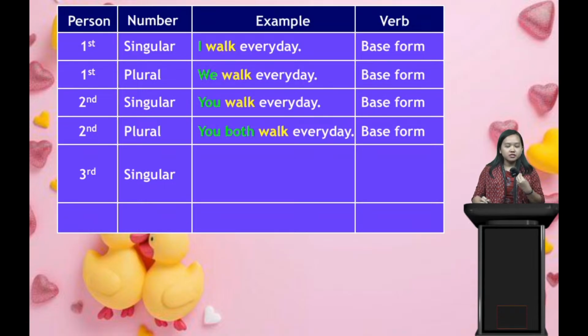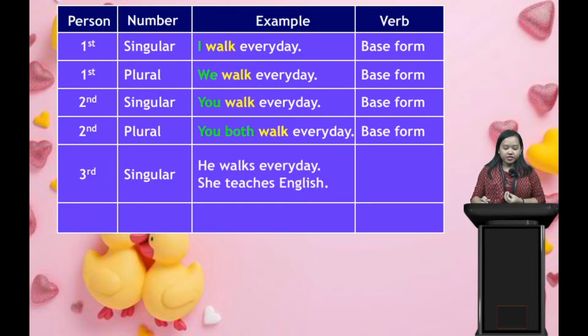Examples are "He walks every day" or "She teaches English."